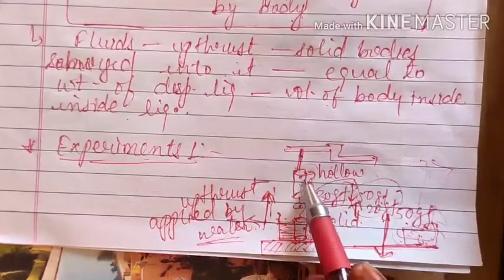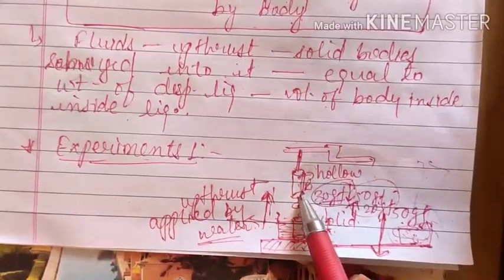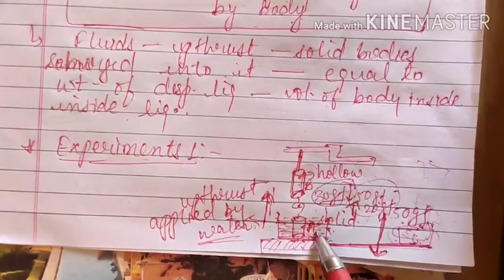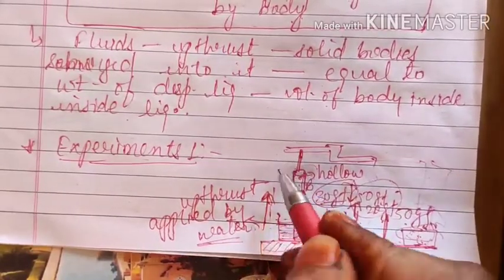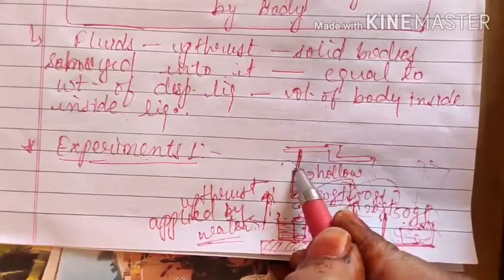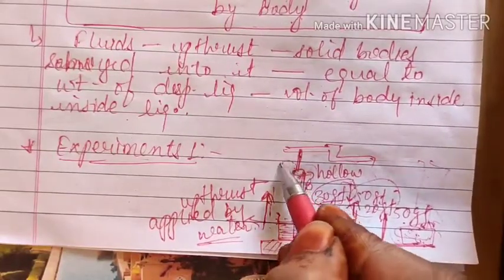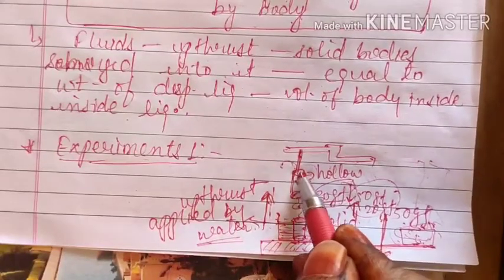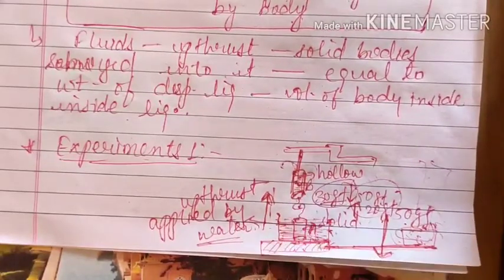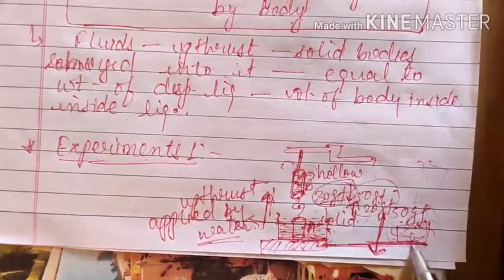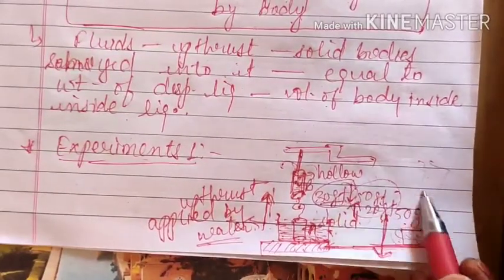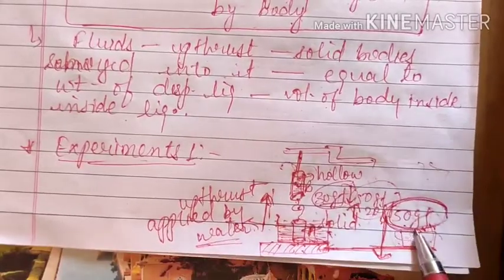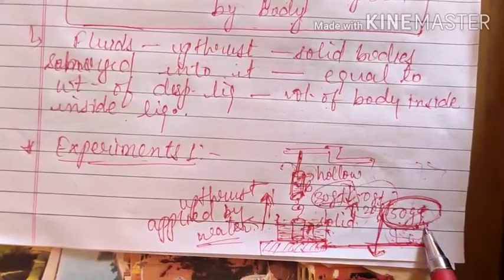Since you have cylinder B as a hollow cylinder, and due to the water your weight has been decreased, now what you have to do is start putting some water into cylinder B. We will notice that as cylinder B becomes completely filled with water, your beam balance will come again to the balanced position. That means again the mass shown will be 50 gram.